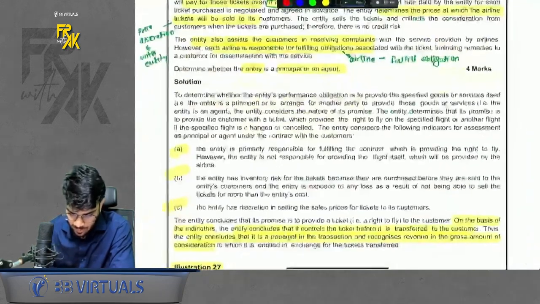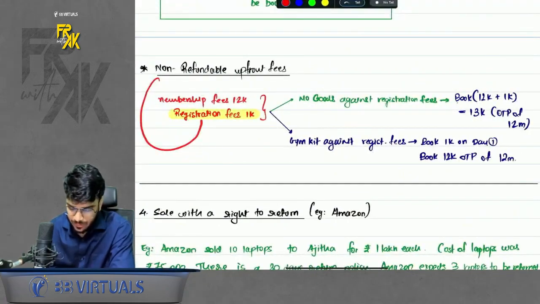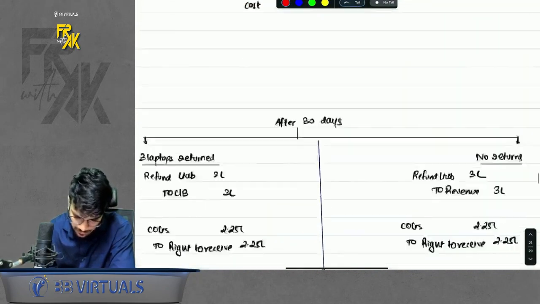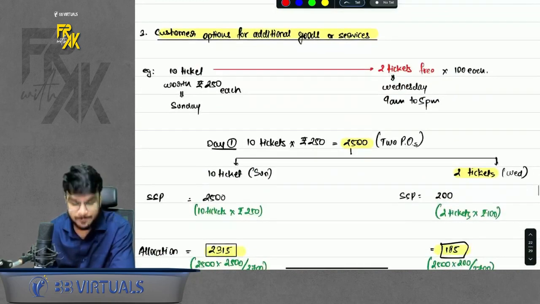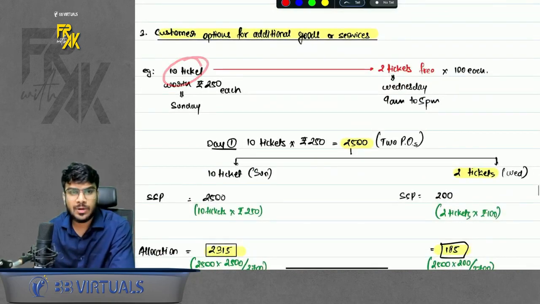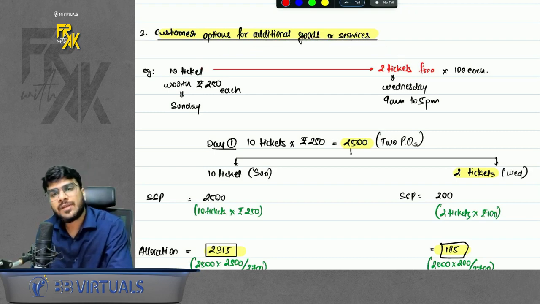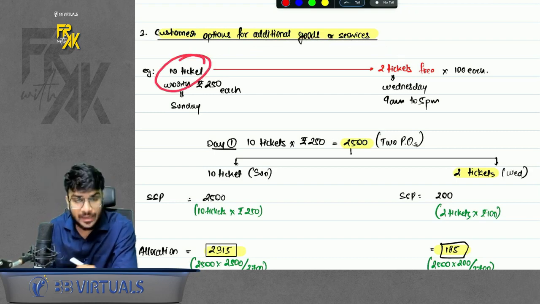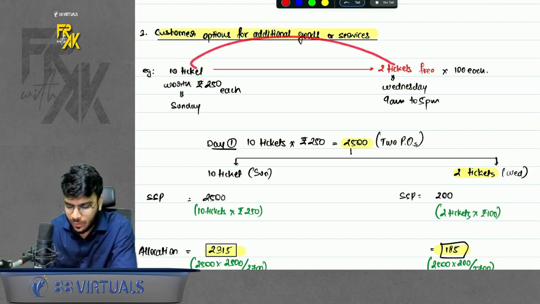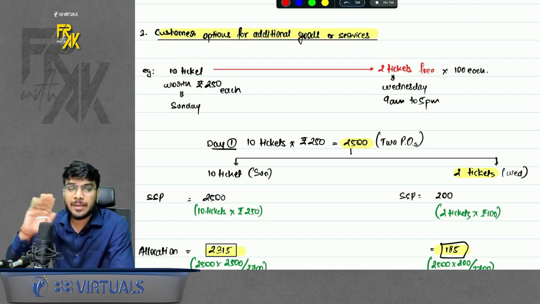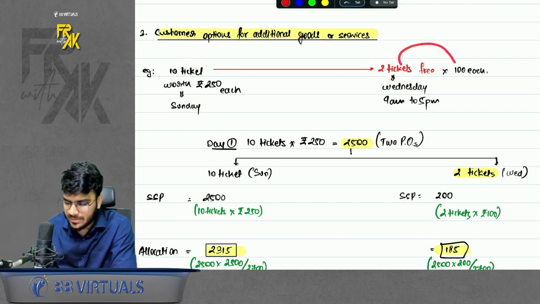Then, the third case was customer options for additional goods and services. What is the meaning of this? A simple point here can be, let's assume you gave a customer an option to buy additional goods and services. For example, you sold a ticket to a customer and you gave some free vouchers. Okay, you gave some free vouchers. So let's say you sold 10 tickets to the customer worth rupees 250 and you gave 2 tickets for free, which the customer can redeem after a few days. Okay, these tickets are worth a little less because they are weekday tickets.